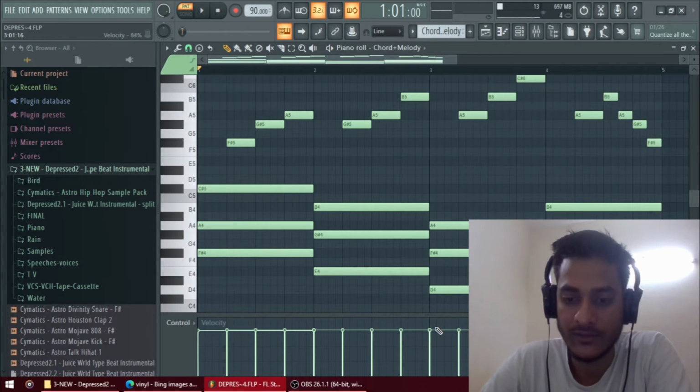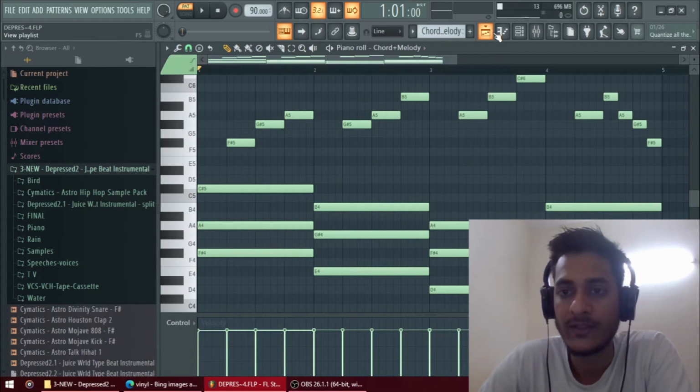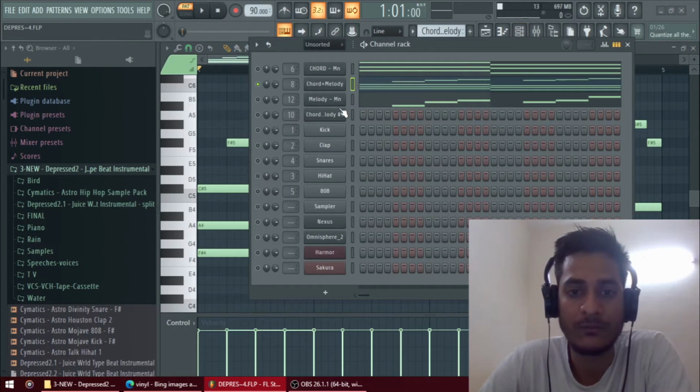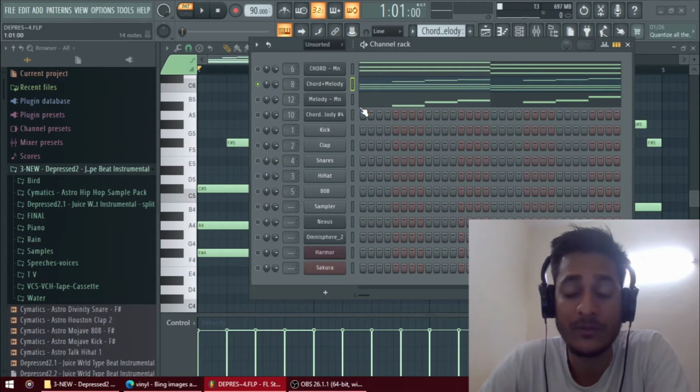Here you can increase or decrease the velocity of the notes. Velocity means how hard or light you press the piano keys. Like you might have seen in real life, a pianist presses the keys a little harder, so it depends on how much velocity you put in. So yeah, that's the main melody and chords.